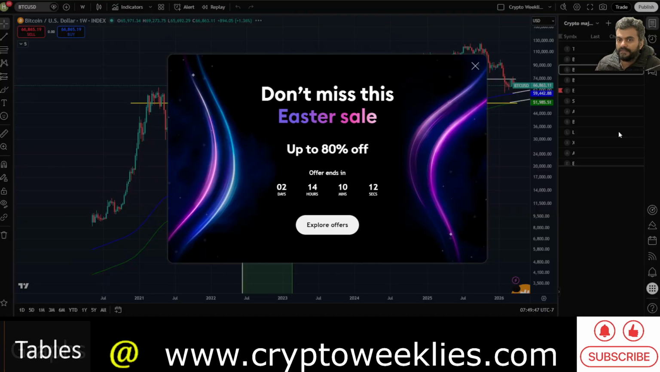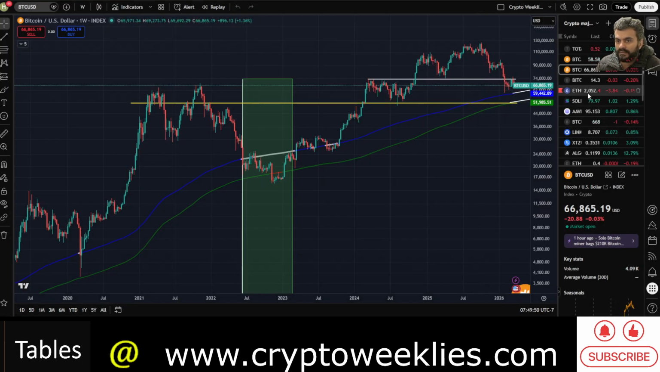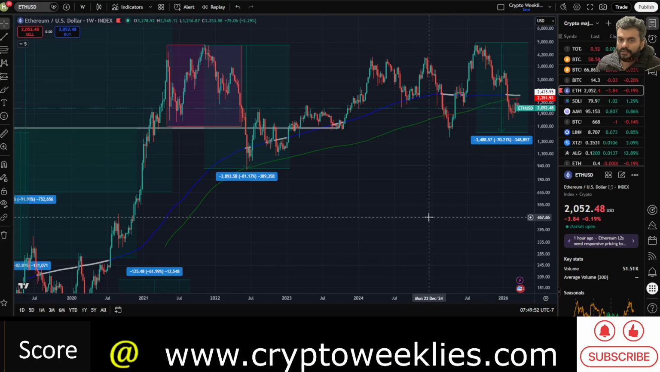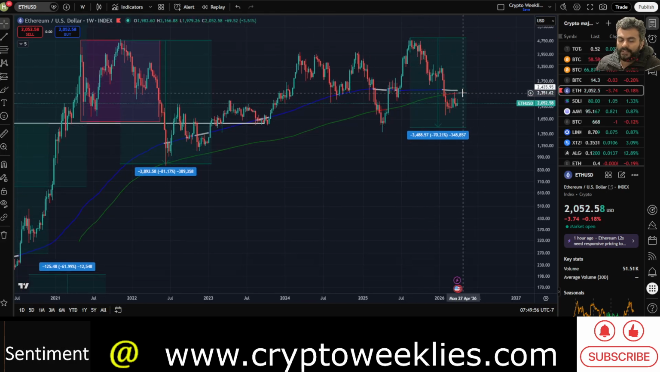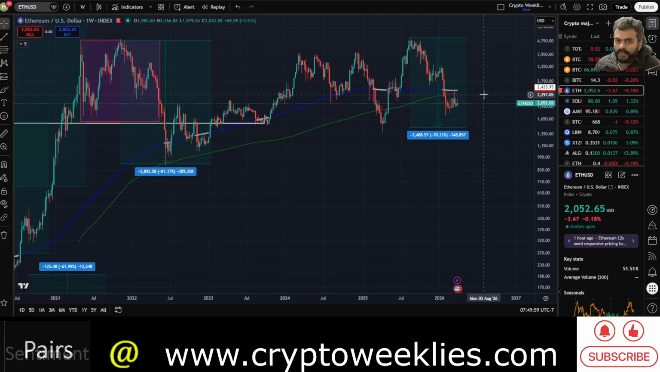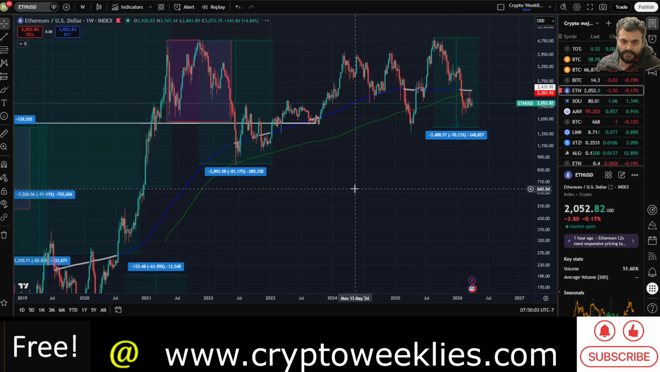Right now the price of ETH, if you check over here, is at around $2,000 or so. Price is right now below the 200 week simple moving average price, which is at around 2,400, and the 300 week simple moving average price, which is at around 2,350.